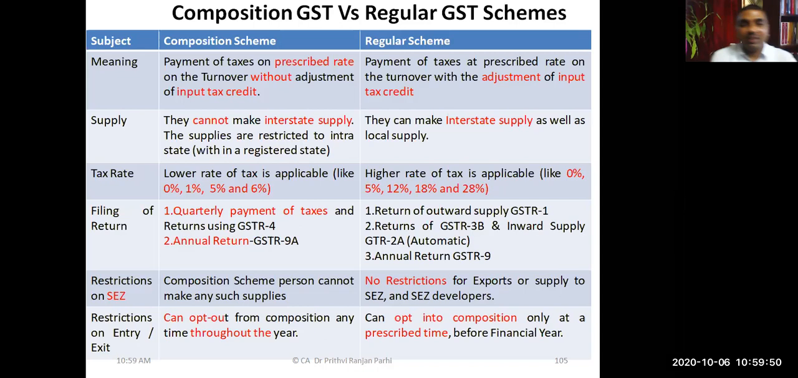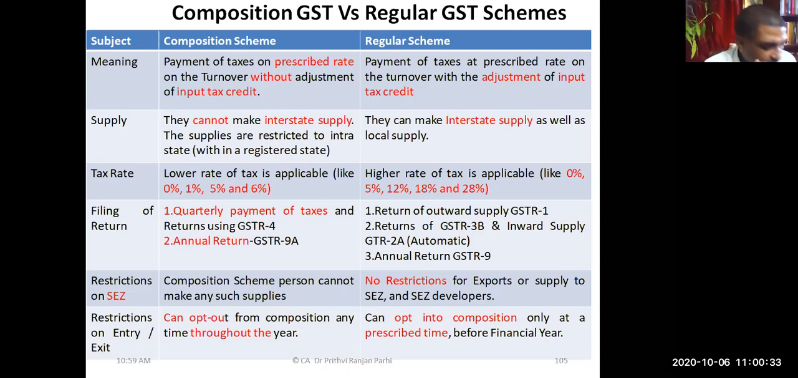And here is a detailed comparison of the composition scheme. Coming to the meaning part, let us learn this in detail. Payment of tax at the prescribed rate on the turnover without adjustment of input credit. Under composition scheme, there will not be any adjustment of input credit. Under the regular scheme, input credit adjustments are possible. A composition dealer cannot make interstate supply. A regular dealer can make interstate supply.